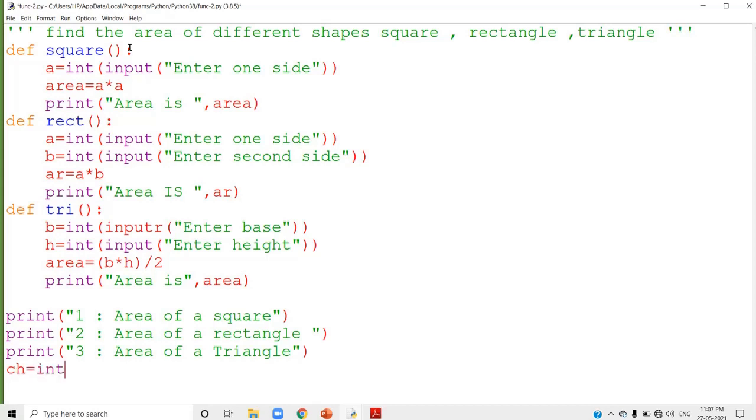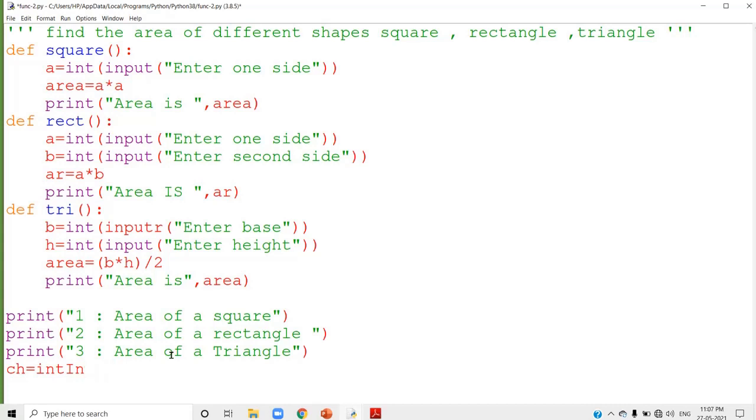So choice means either choice can be 1, 2 or 3. User can enter the choice as 1, 2 or 3 because there are 3 choices. 1 for square, 2 for rectangle and 3 for triangle. User can input any one choice from there. So that choice I am going to accept here.